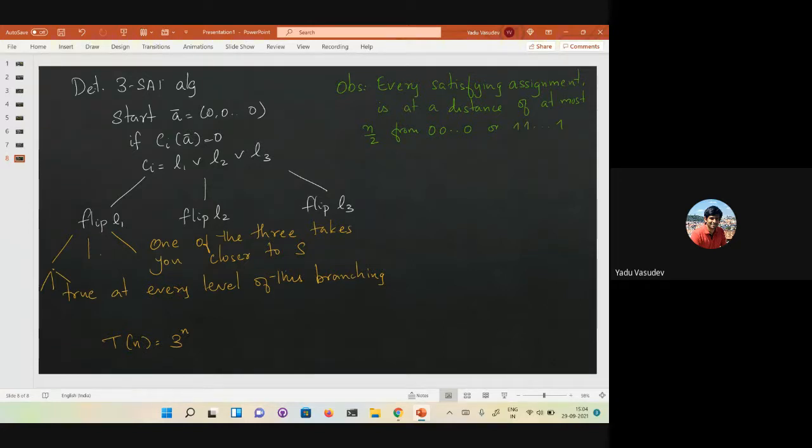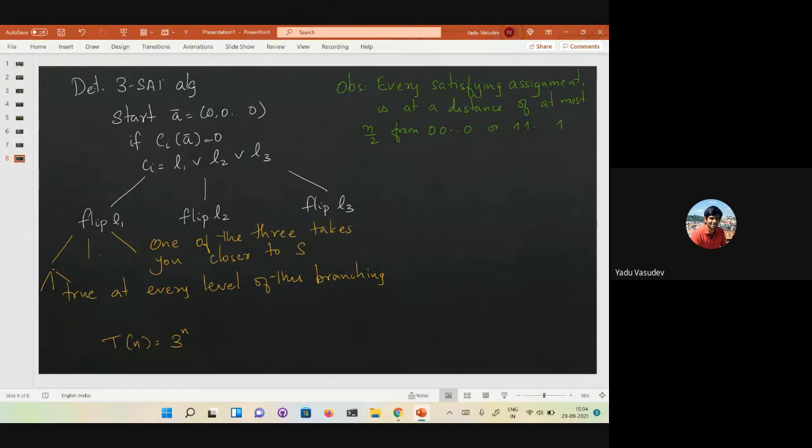Take any satisfying assignment. The number of ones or the number of zeros, at least one of them must be less than or equal to n over 2. Which means that every satisfying assignment is at a Hamming distance of at most n over 2 from all zeros or all ones. Correct? Is this observation clear? Any questions regarding this? It's fairly straightforward, because when you take any bit string, you cannot have both zeros and ones greater than n over 2. Because the length is only n, at least one of them must be less than or equal to n over 2.